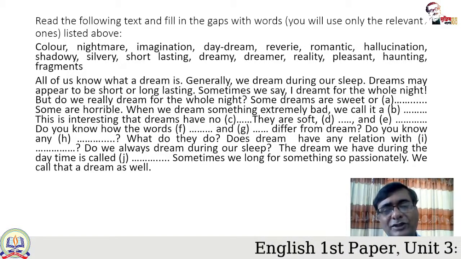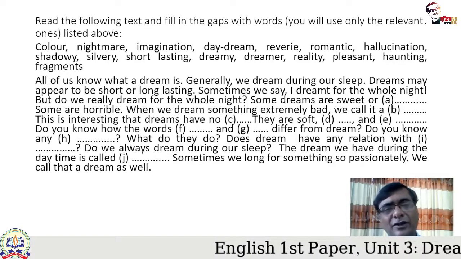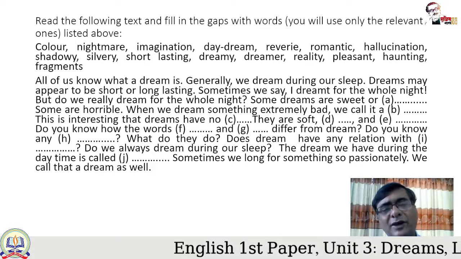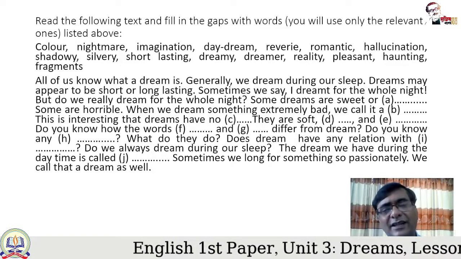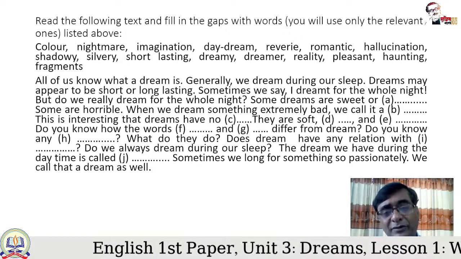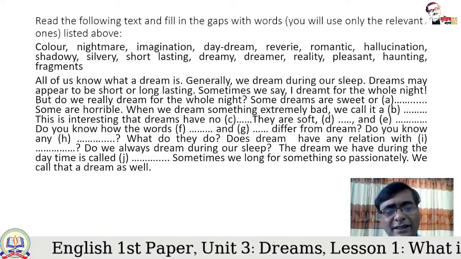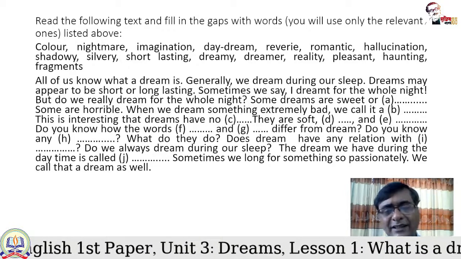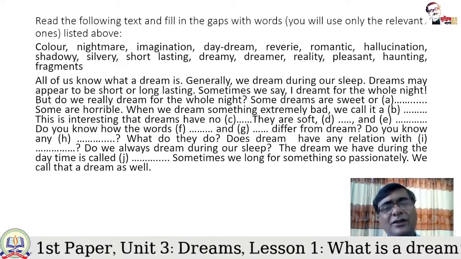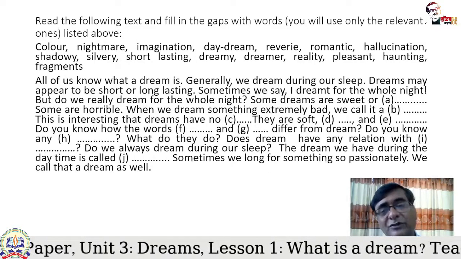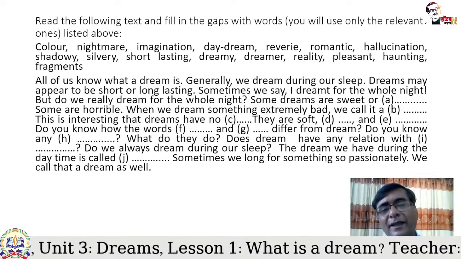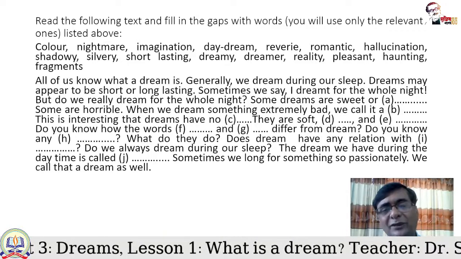And they are also different from dream. So let's look at the list for the two words that are different from dream and still to some extent connected, yet they have differences. So if we look at the list, we find two words: imagination and hallucination.